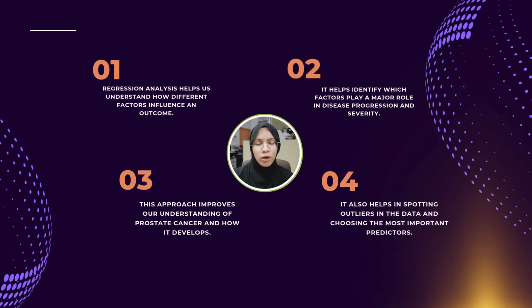So the next part I'm going to explain is the significance of the study. From this project, regression analysis helps us to understand how different factors can influence an outcome. This means how our listed independent variables can impact the cancer volume. Second, it also helps us to identify which factors play a major role in disease progression and severity. It also helps us spot outliers in the data and choose the most important predictor. In addition, this approach improves our understanding of prostate cancer and how it develops.